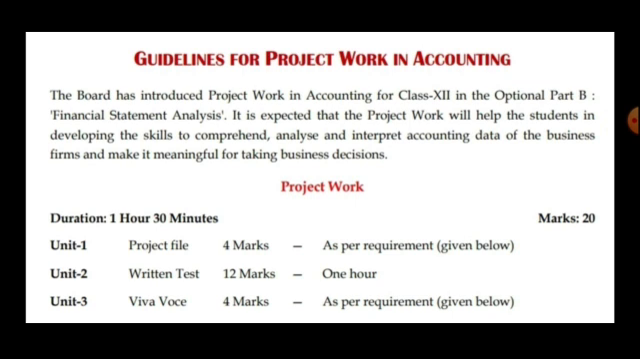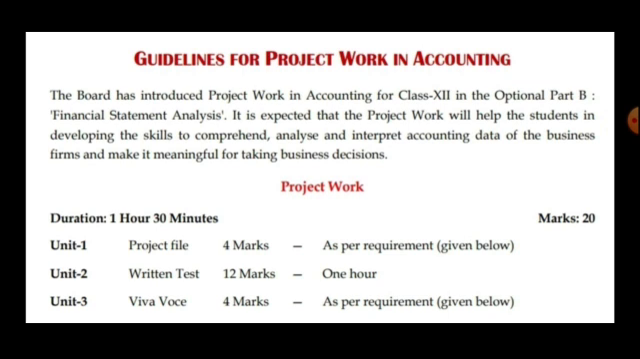It is expected that the project work will help the students in developing the skills to comprehend, analyze and interpret accounting data of the business firms and make it meaningful for taking business decisions. Now this is not only for the sake of doing the project work and just to score 20 marks. This will improve your skills of interpretation of the data, the analysis of the data, and the presentation of your interpretation. Also, the conclusion that you derive by going through any accounting books.